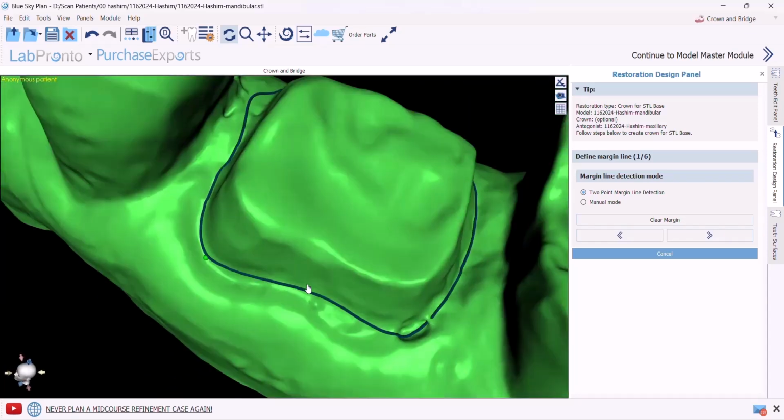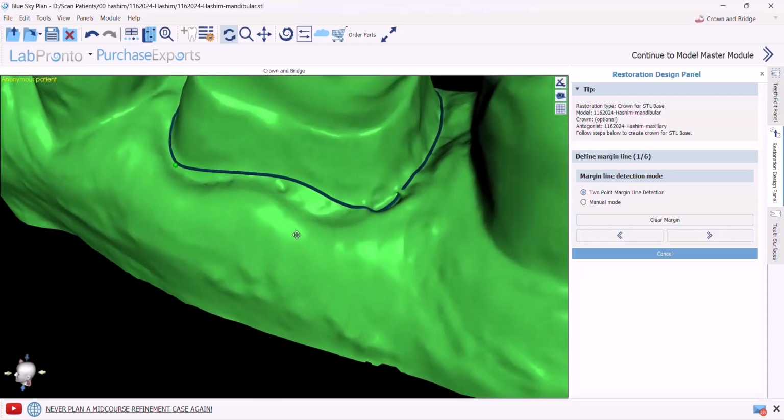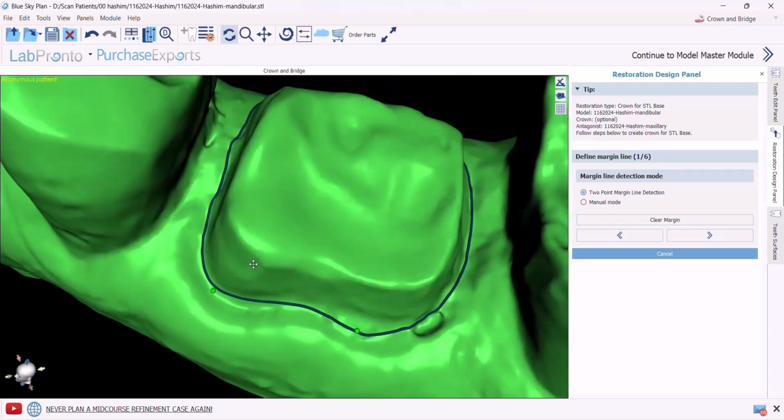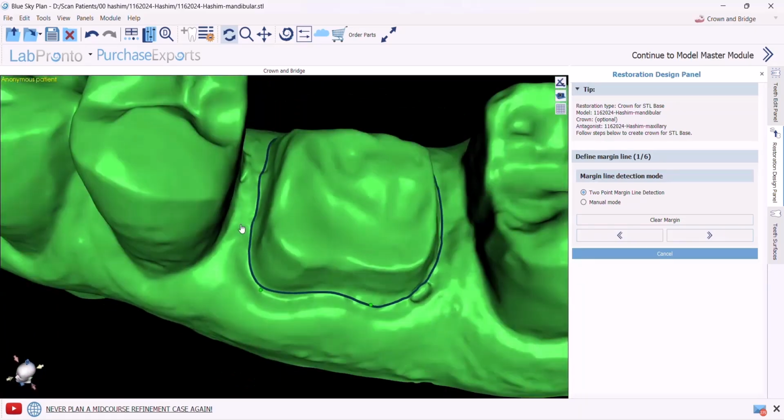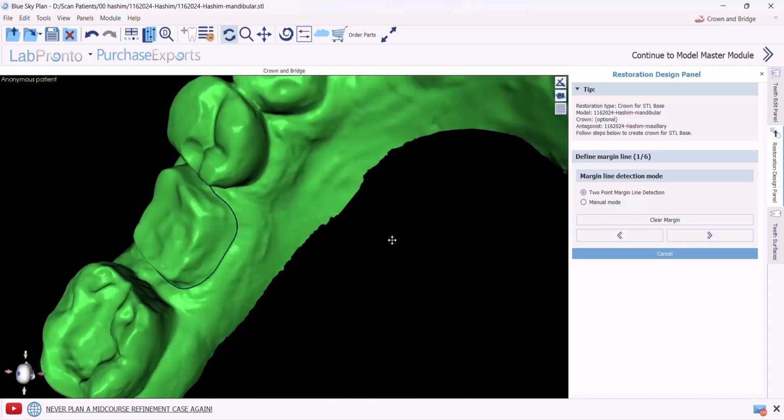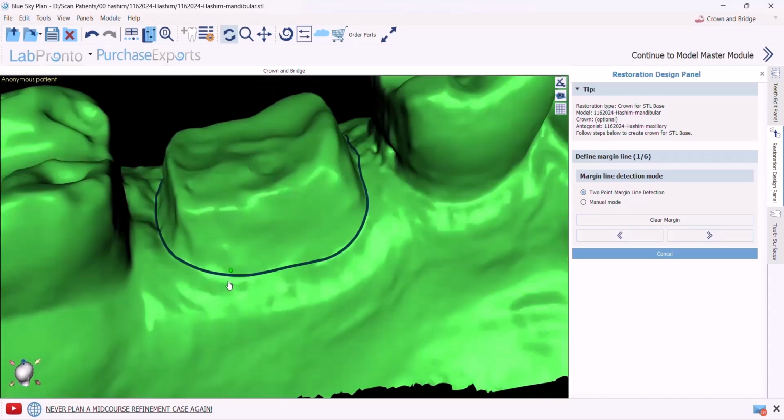It's very close, but there are some errors, especially at this point. Press Shift and with the left mouse button, press on this area and the software will correct the finishing line. There's another way to correct the finishing line, is by pressing Shift and with the left mouse button holding these green dots and moving them to the correct position. And the software will update the finishing line.